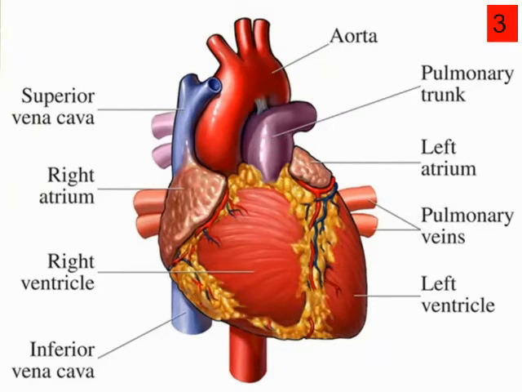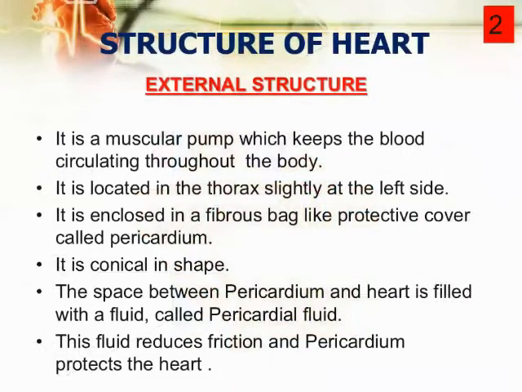It is an automatic movement. This is the information about the heart. And the size of the human heart is approximately the size of a closed fist of a human hand. These are the information about the external structure of the heart.